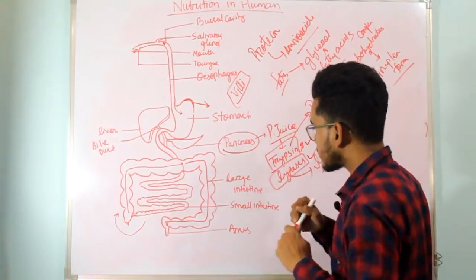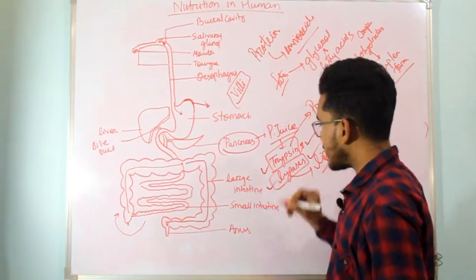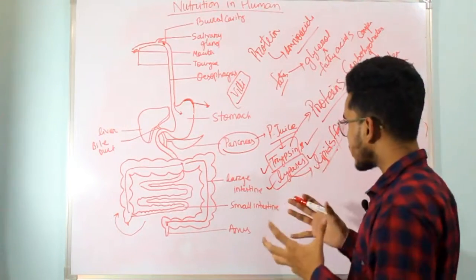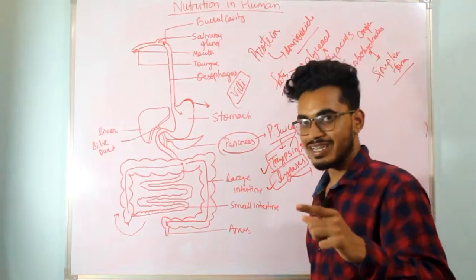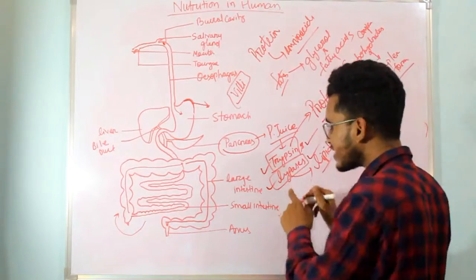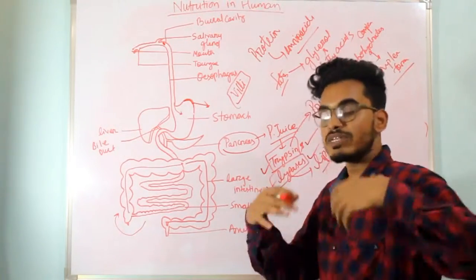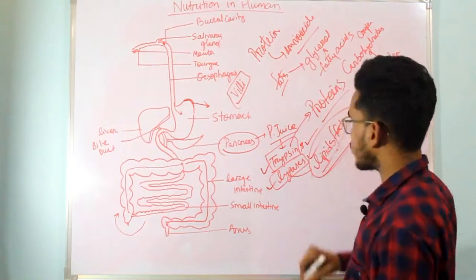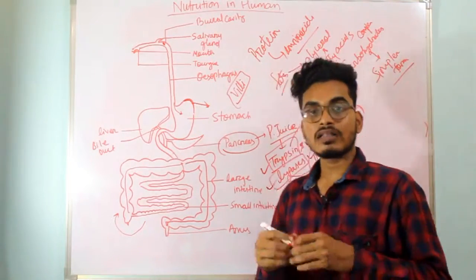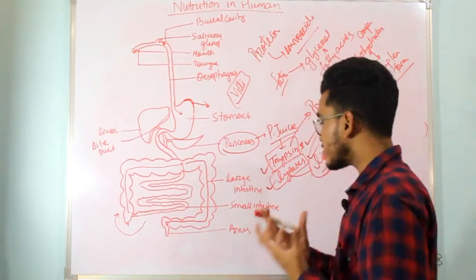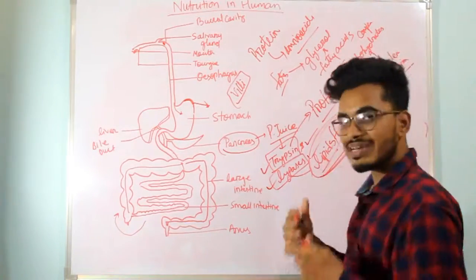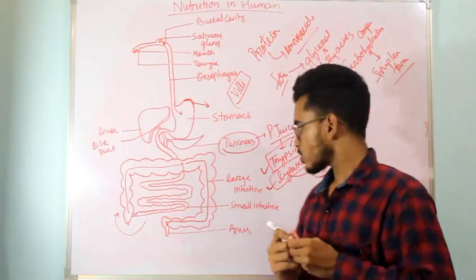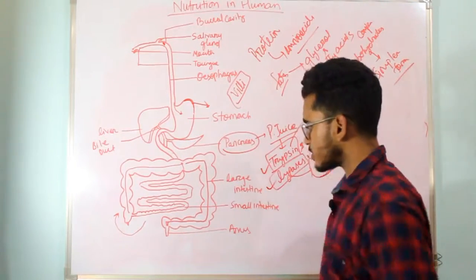Apart from trypsin, we also have lipases. Lipases is an enzyme, sorry, I made a mistake here. Lipases is an enzyme which digests fat globules. Lipases are the enzymes which dissolve fat or lipid globules. So that is the role of lipases here.